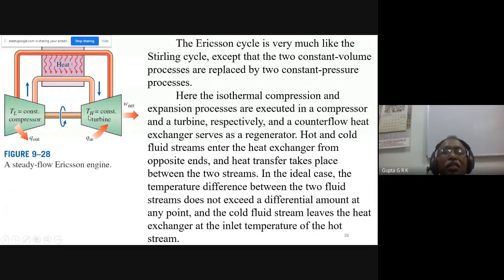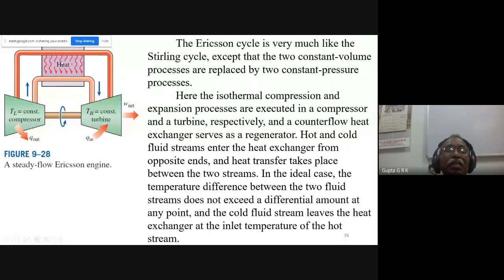There will be constant temperature, just like the isothermal Stirling cycle. First, initially I have isothermal heat addition, right? In the same way, here expansion is taking place in the turbine, and during expansion the temperature may drop, but I am supplying heat from the high temperature reservoir to heat it. So there will be heat addition here, and this is isothermal heat addition, and then it goes through this heat exchanger and loses heat to whatever is coming from the low temperature side later. Okay, so it loses heat.